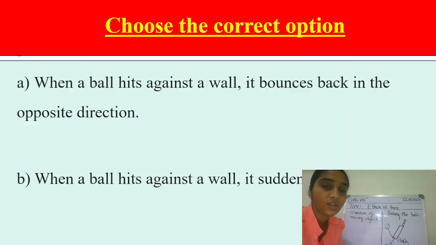Very good, students. So now it's your time to answer. You have to choose the correct option. When a ball hits against a wall, it bounces back in the opposite direction, and when a ball hits against a wall, it suddenly stops. So what do you think, students, the correct option is?